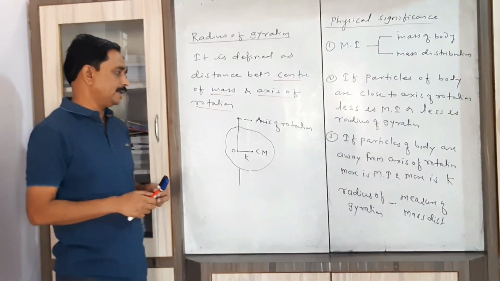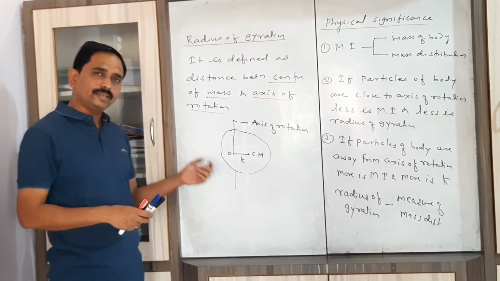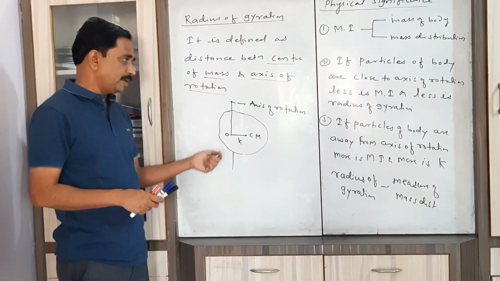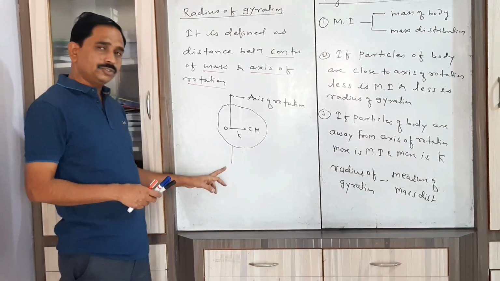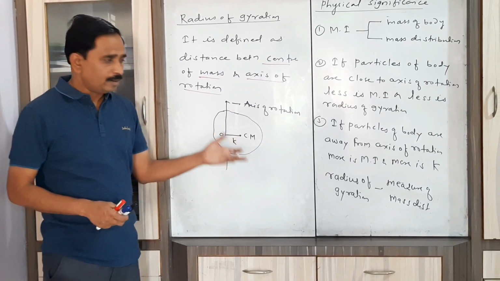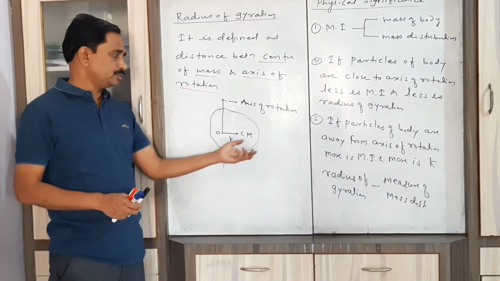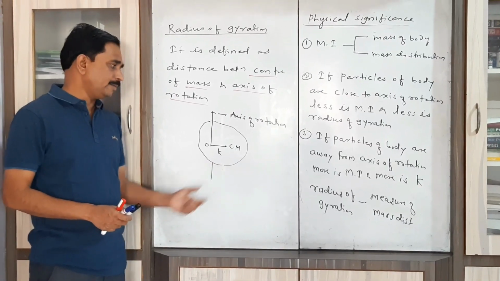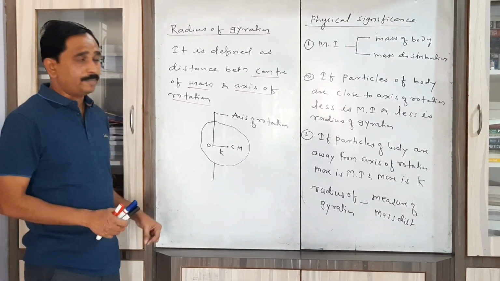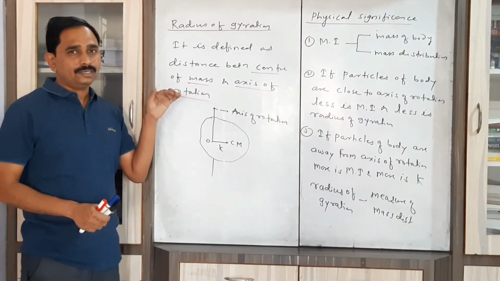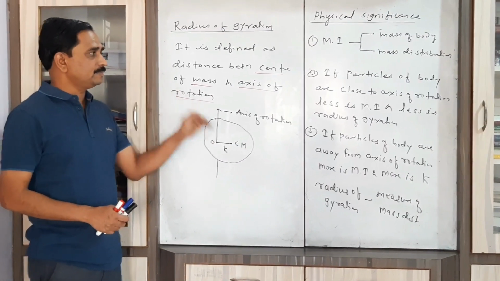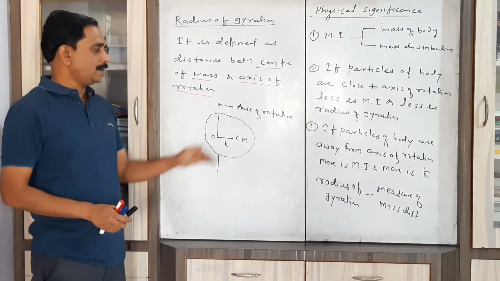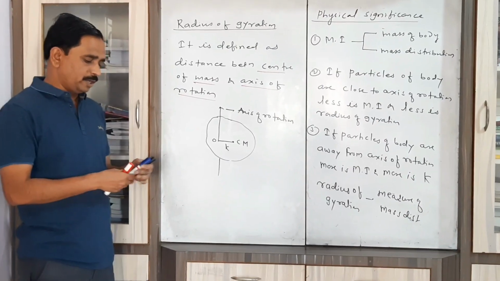Radius of gyration is nothing but the distance between the axis of rotation and the point where the whole mass of the body is supposed to be concentrated in order to describe the motion of that body. So simply keep in mind, radius of gyration is the distance between center of mass and axis of rotation.